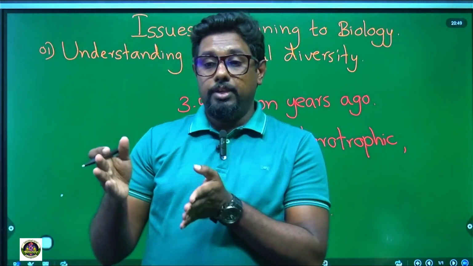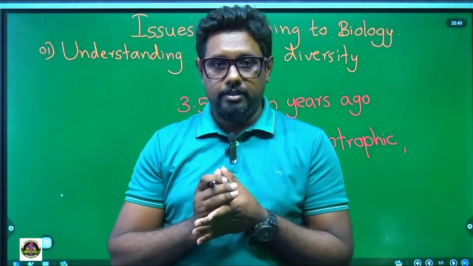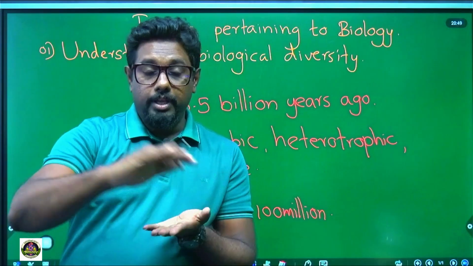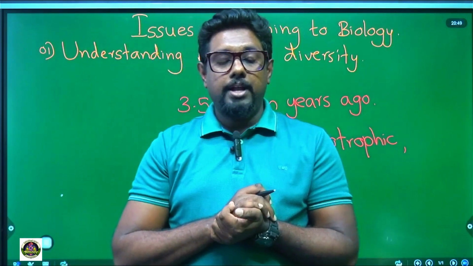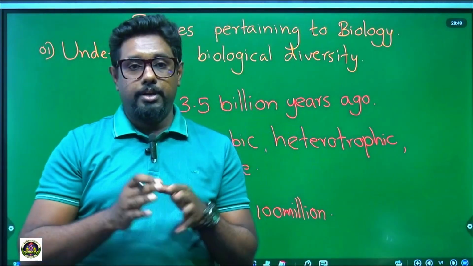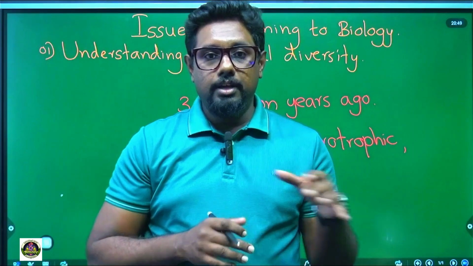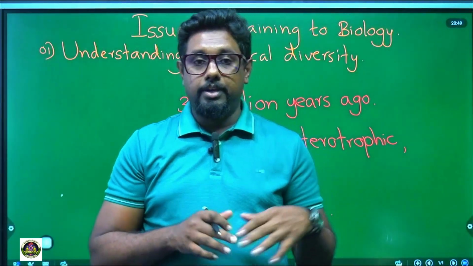Think about what if there are lions or meat eaters. Those meat eaters control the plant eaters' population. The plant eaters, in turn, control the area of the jungle. Otherwise, what will happen?